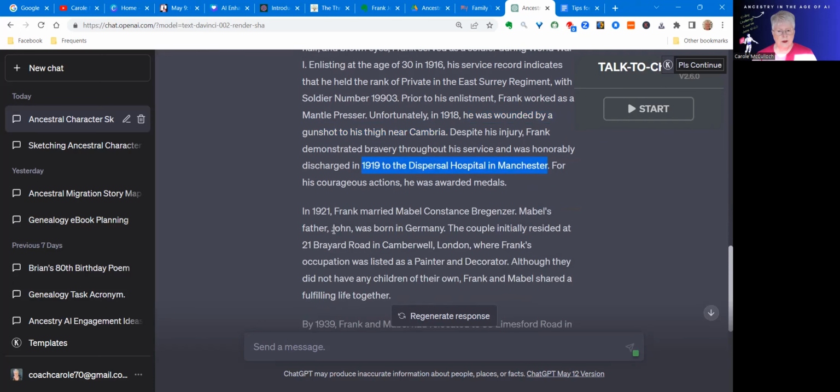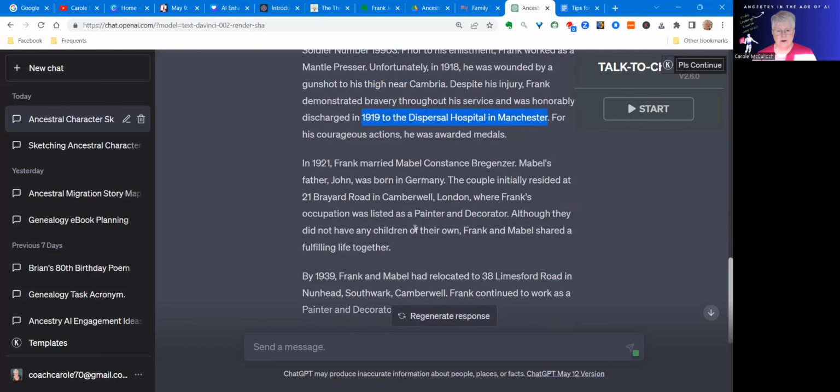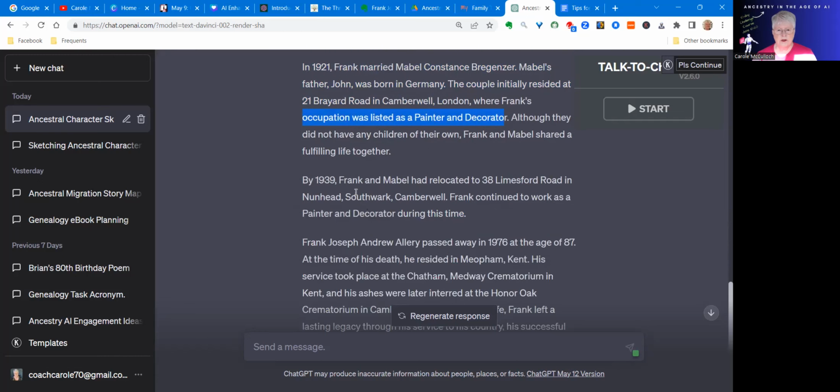In 1921, Frank's marriage to Mabel Constance Braganza, and the fact that I now know that her father, John, was born in Germany, that's mentioned there. Their address is mentioned. And at this point, his occupation was listed as a painter and decorator. And they did not have any children of their own. In 1939, Frank and Mabel had relocated, and he continued to work as a painter and decorator.